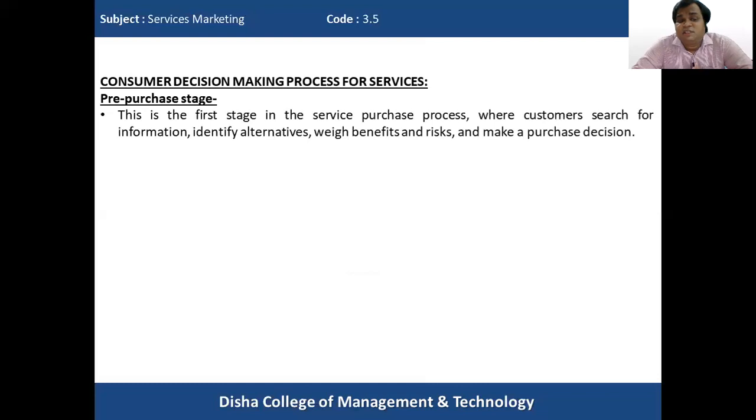The pre-purchase stage is the first stage in the service purchase process, where consumers search for information, identify alternatives, weigh benefits and risks, and make a purchase decision. So this is the stage where all four things happen. First, the consumer searches for information: what information is available about the various service suppliers. Then he identifies the various alternatives available to him. Then he weighs the benefits and risks.